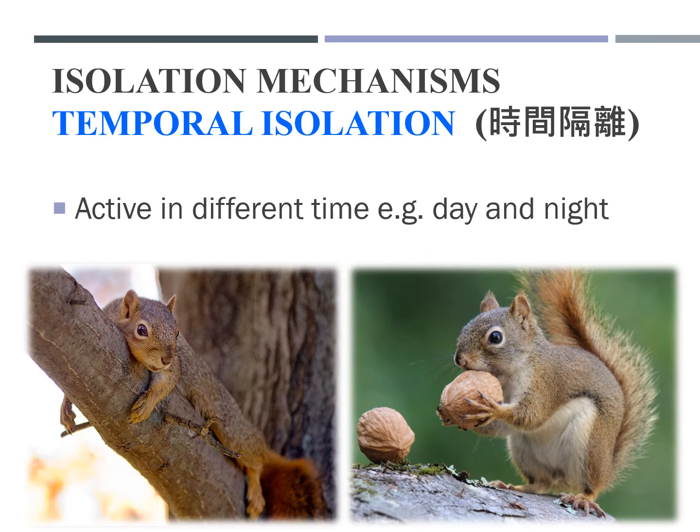Another type of isolation mechanism is called temporal isolation, 時間阻隔. Such as in the same species of squirrel, some of them are active in the daytime, some are active at night. They are active in different time zones, so they never meet each other. We call this temporal isolation.